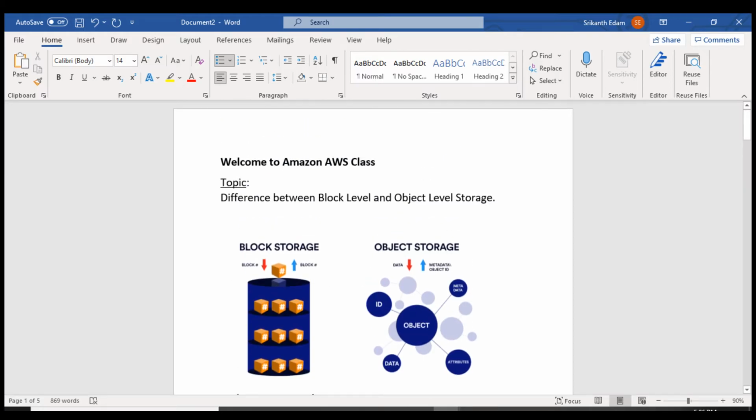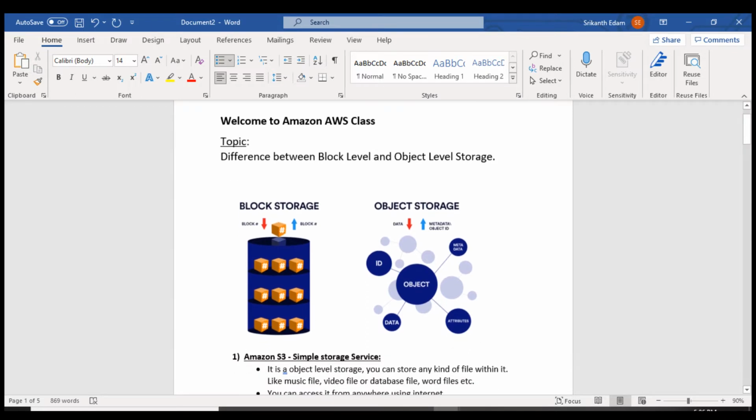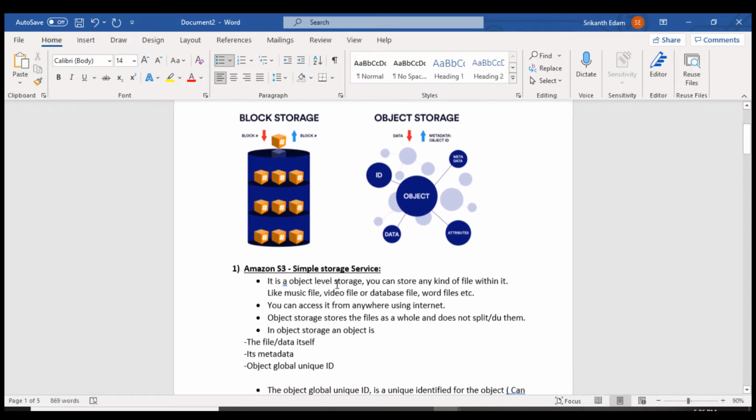So welcome to our Amazon AWS class. Today we are going to discuss the difference between block level storage and object level storage. These two types of storage are used in Amazon AWS. If you are going to use Amazon S3, it uses object level storage.